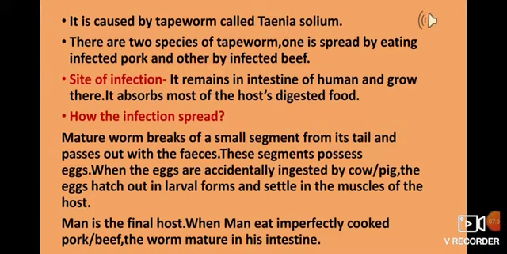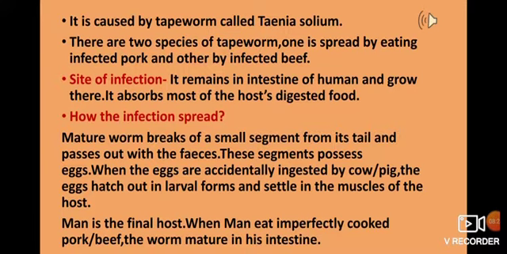Now this segment consists of a large amount of eggs. These eggs fall onto the ground, into the soil. There might be grasses too. So when the pig or the cow is grazing or feeding on the grass, they accidentally eat those eggs, and those eggs enter inside the body of the pig or the cow.